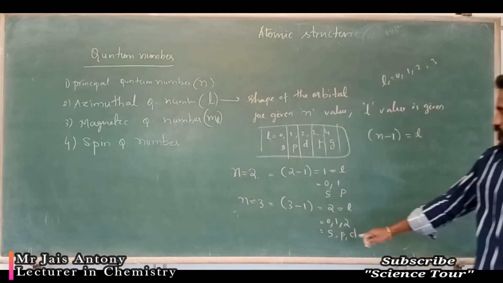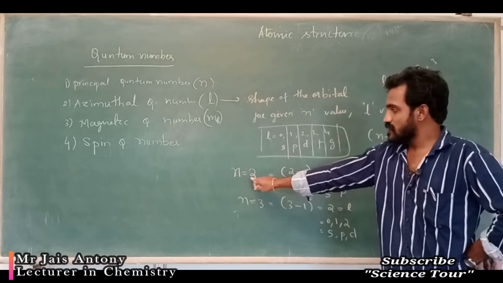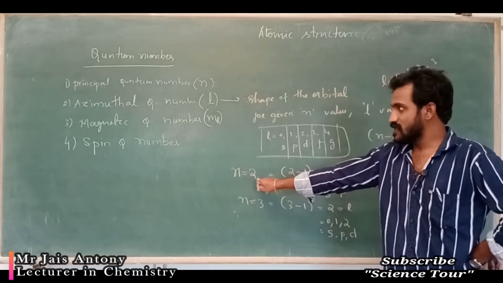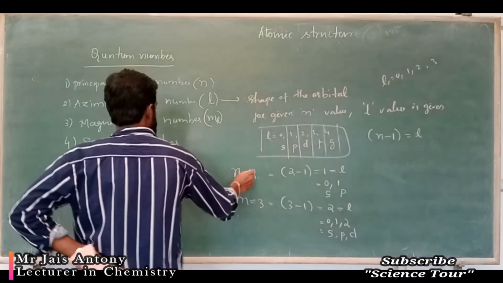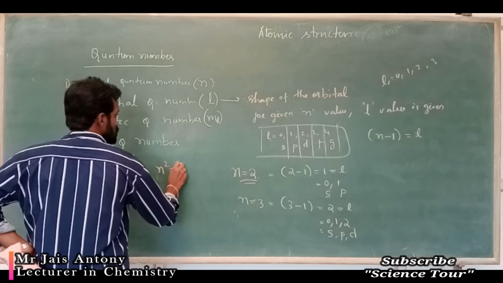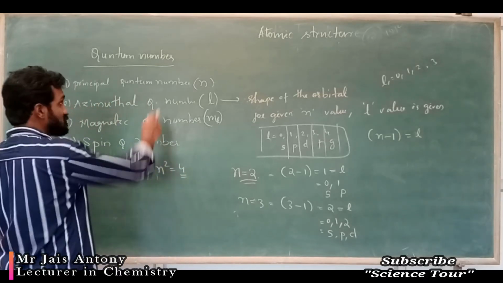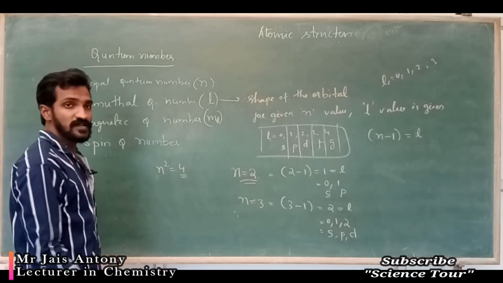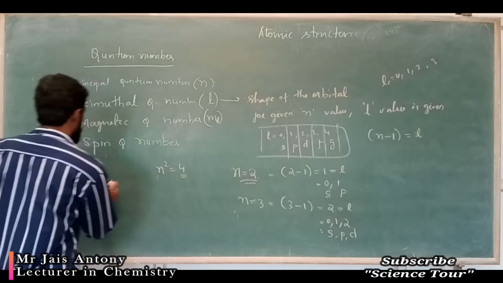So you can find out how many orbitals are present in this particular level. In this actually, the n is equal to 2 level we studied. How many orbitals are there in this one? By generally calculating n square, that means 4. 4 orbitals are there, correct? First we discussed, n square means the number of orbitals in the second energy level.